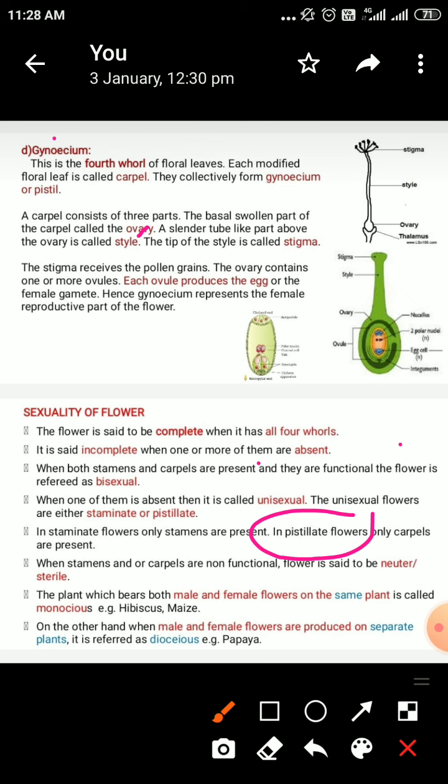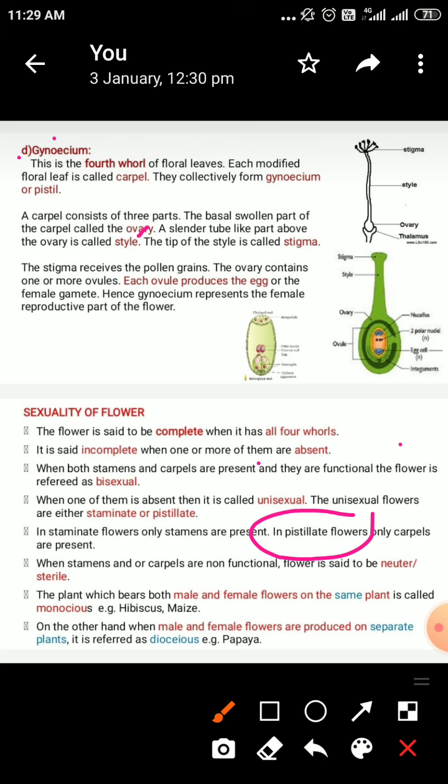When both the male and female organ parts of the flower are present in the same flower or in different flowers, and they are present on the same plant, it is called monoecious, present on the mono plant, one plant body bearing both the sexual organs. In certain cases, male and female flowers are produced on separate plants.